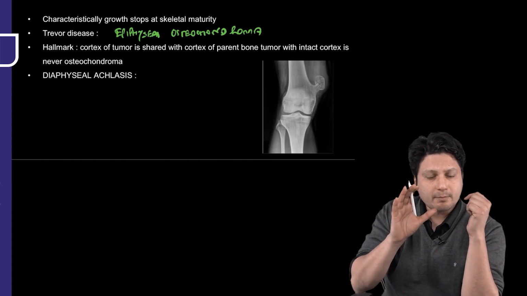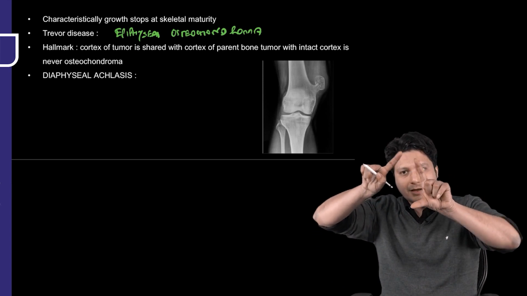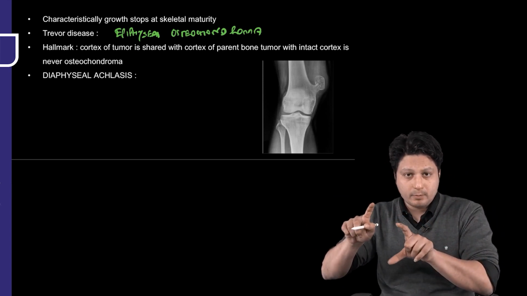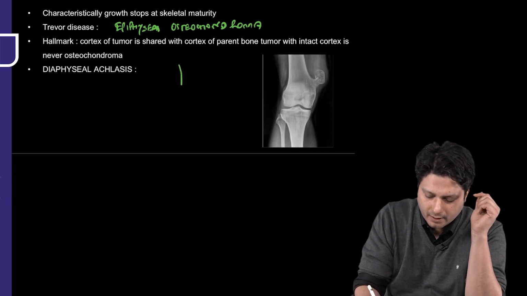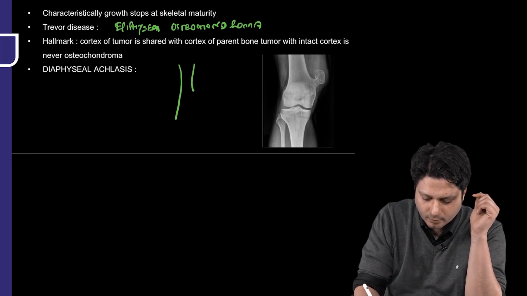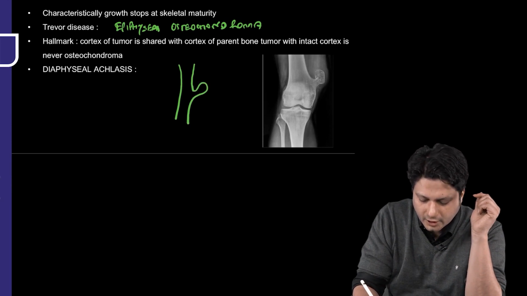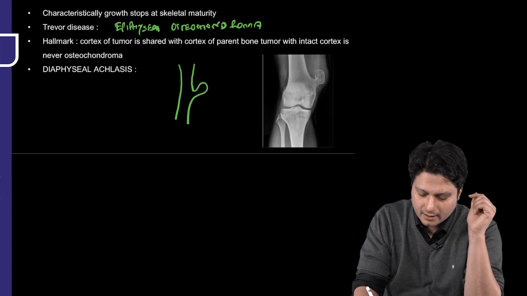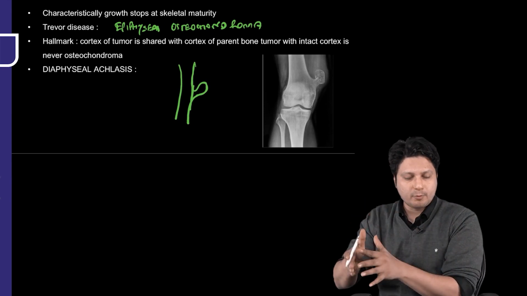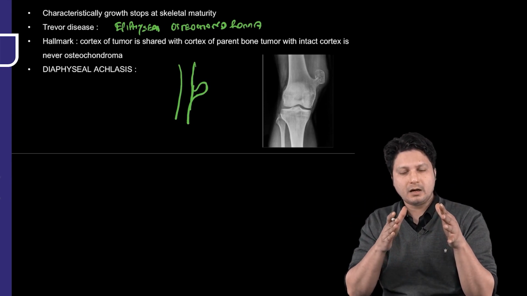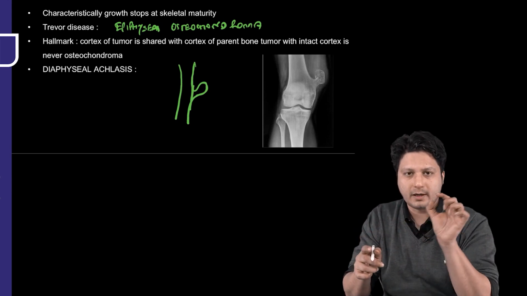Next, one of the very important hallmarks of osteochondroma is that the cortex of the tumor is in continuity with the cortex of the parent bone. Just try to understand the meaning of this statement. For example, if this is a parent bone and this is a tumor, the cortex and the medullary canal of the tumor are in continuity with the parent bone. It is not like the parent bone and the tumor are having two different cortices. No, it is in continuation. All right, so this is the hallmark.